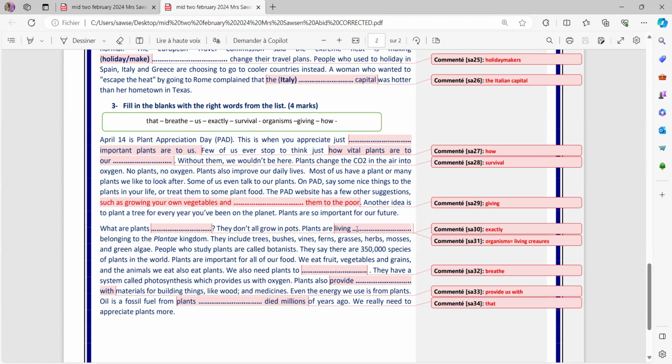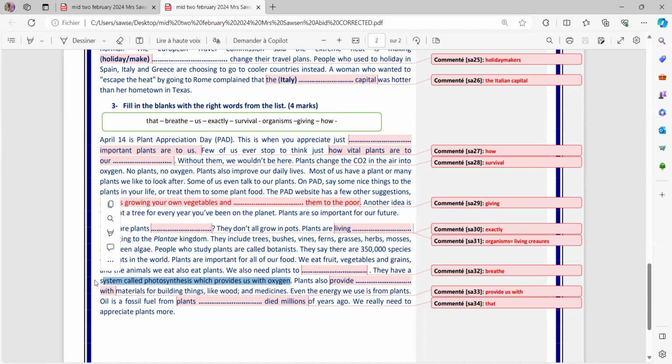Some students miss the E, so that changes a word from a verb to a noun. We cannot accept "breath" here, because the sentence will say, we also need plants to breathe, which is not correct. They have a system called photosynthesis, which provides us with oxygen. And here is the explanation of breathe.